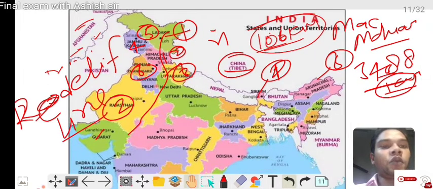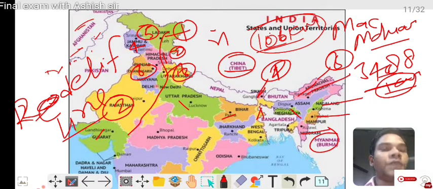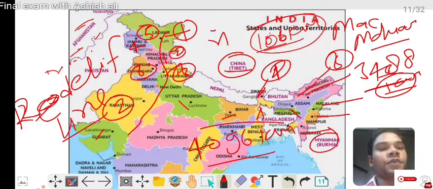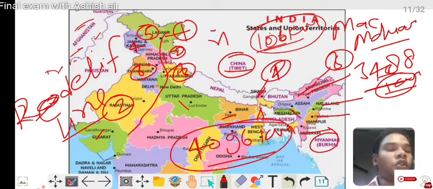Now watch Nepal: Uttarakhand, Uttar Pradesh, Bihar, West Bengal, Sikkim. Bhutan: Sikkim, West Bengal, Assam and Arunachal Pradesh. Myanmar: Arunachal Pradesh, Nagaland, Manipur, Mizoram. And Bangladesh is the longest international border shared with India. How much? 4,096 km. Bangladesh has the longest international border with India.